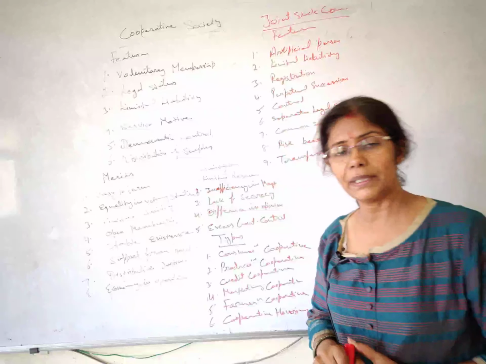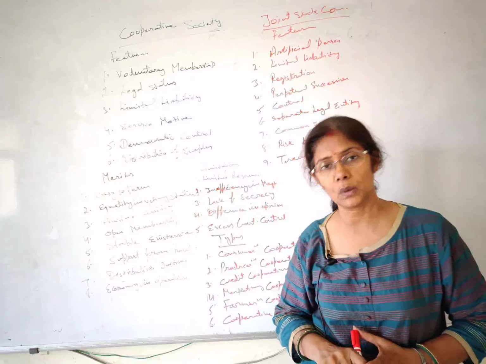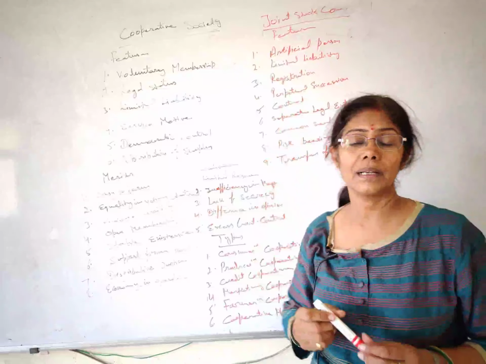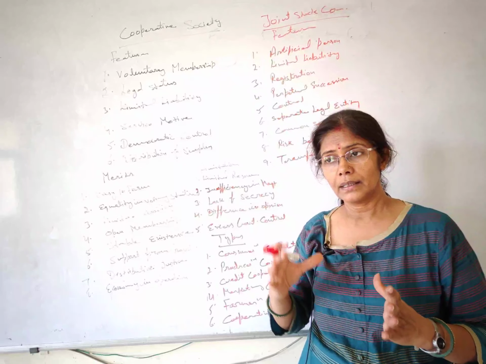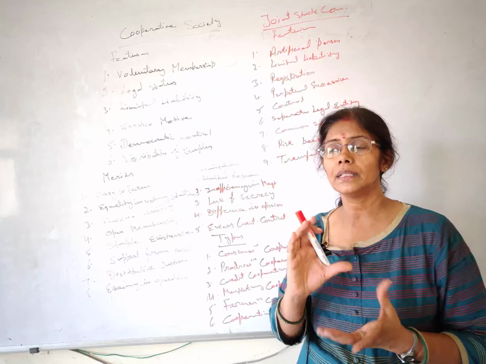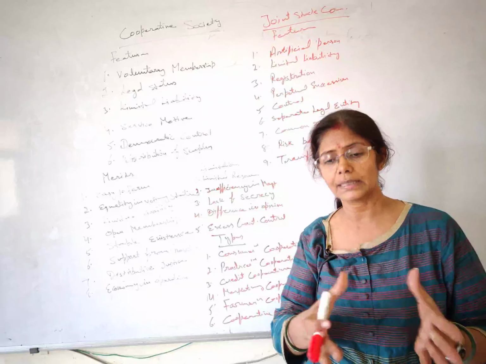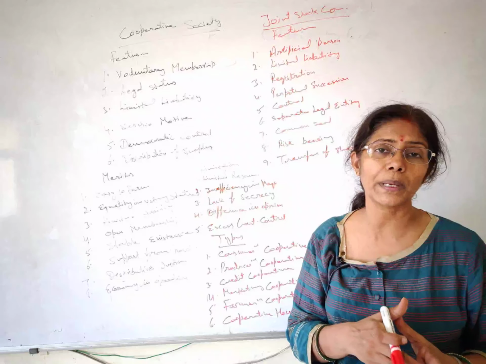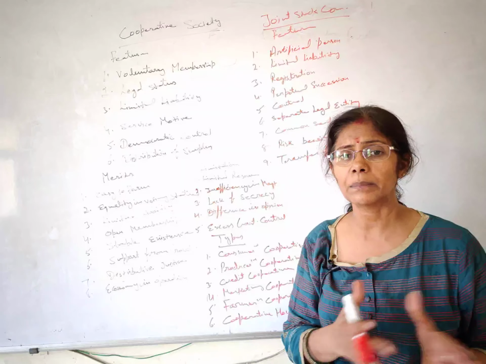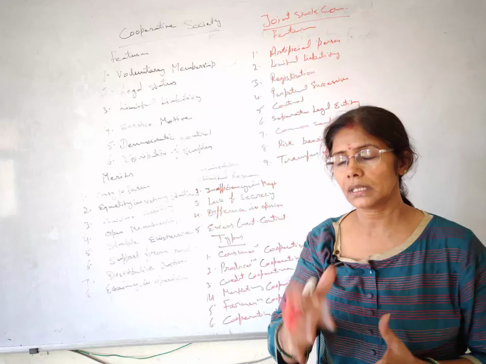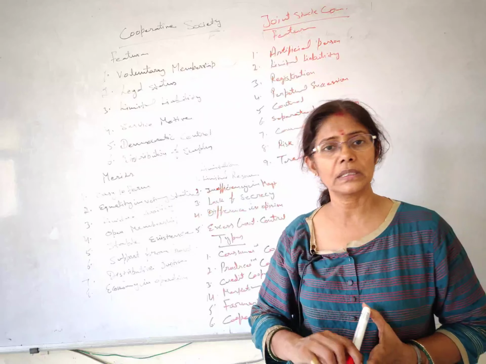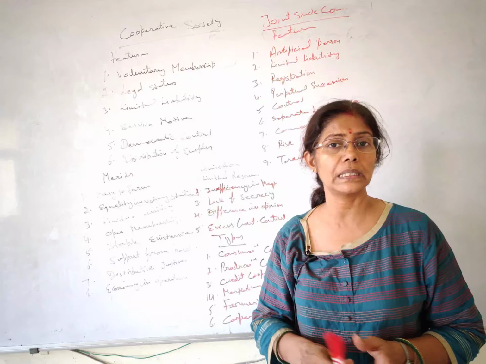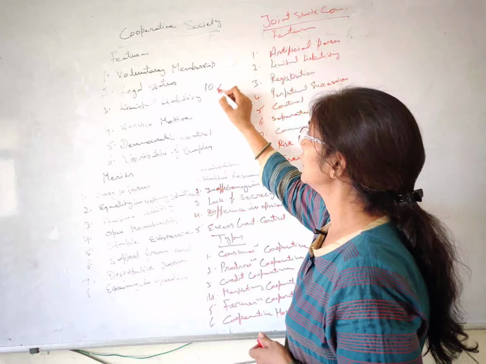Next we have limited liability. Students, I have told you many times about the liability factor. So here the company is enjoying limited liability, which means it's confined to the assets of the company only. Its liabilities are there, its assets are there, so it has to pay its liabilities from its assets only. If something is lacking, they are not responsible. I take one example. Suppose one has purchased 10 shares of rupees 10 each. So the total liability of that particular person is 100, 10 shares into 10 rupees.